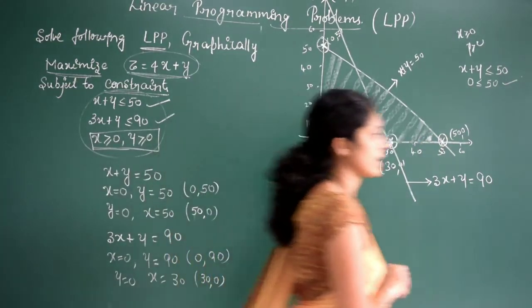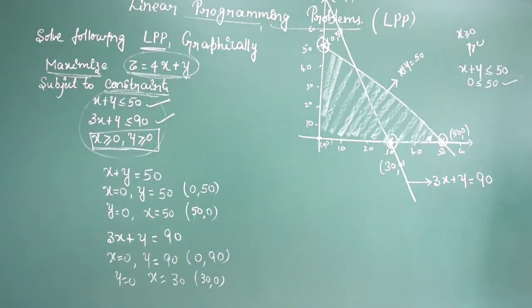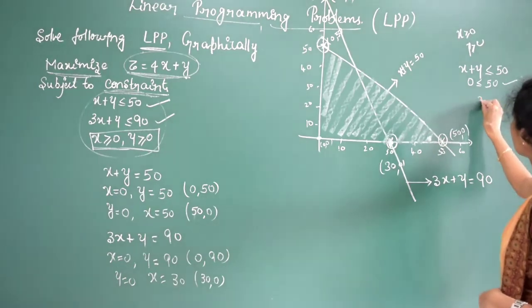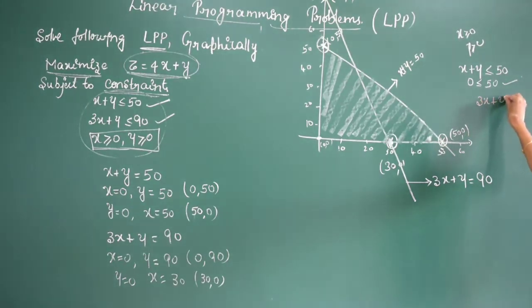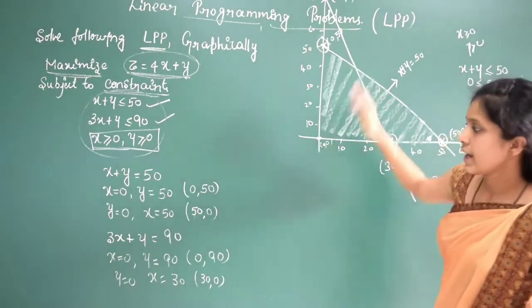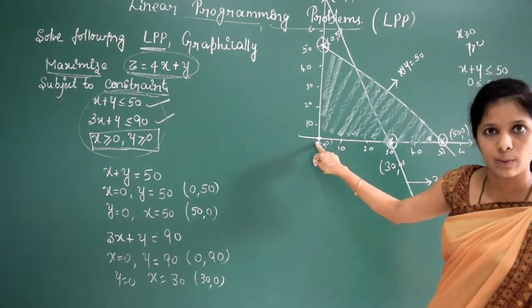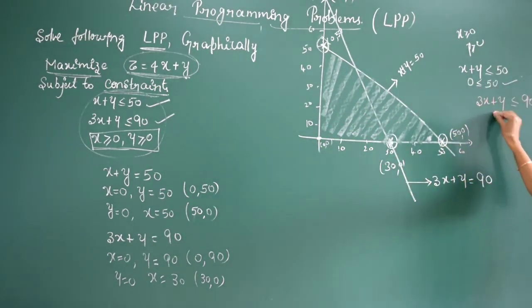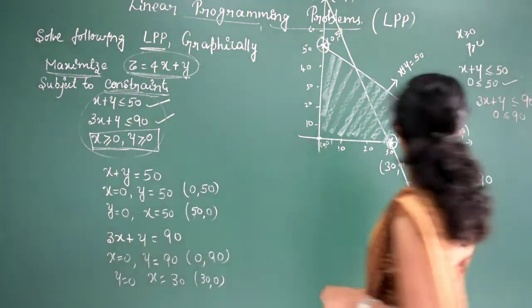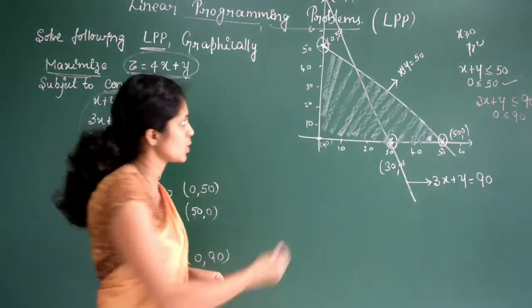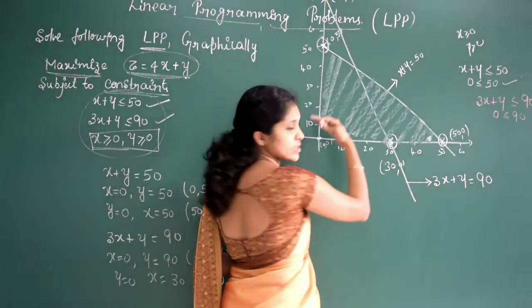Now we will check it for the second one. The inequality is 3x plus y is less than or equal to 90. For this line, I'll substitute the origin, that is 0, 0. If you substitute this, 0 is less than or equal to 90. Is it true? Yes, it is true. So the solution region includes the origin.